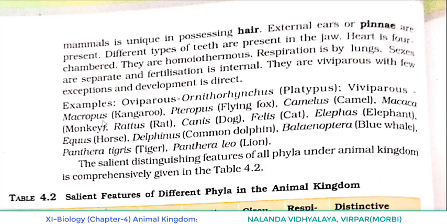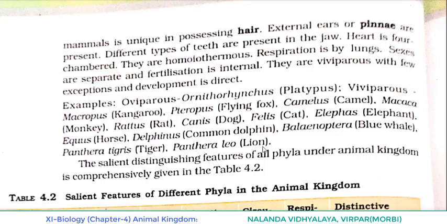Viviparous: Macropus kangaroo, Pteropus flying fox, Camelus camel, Macaca monkey, Ratus rat, Canis dog, Felis cat, Elephas elephant, Equus horse, Delphinus common dolphin, Balaenoptera blue whale, Panthera tigris tiger, Panthera leo lion.